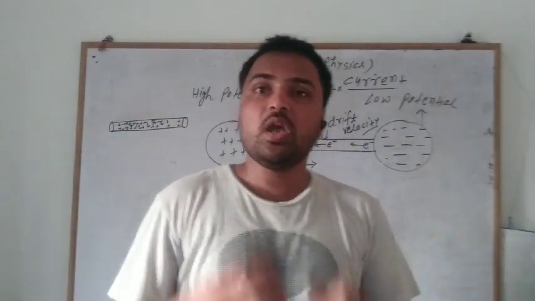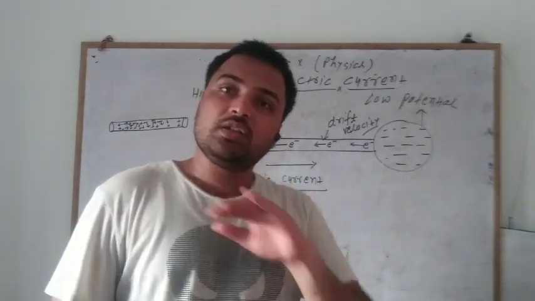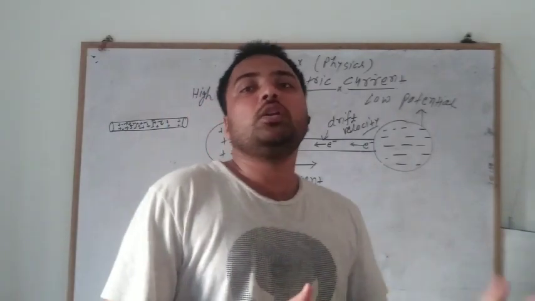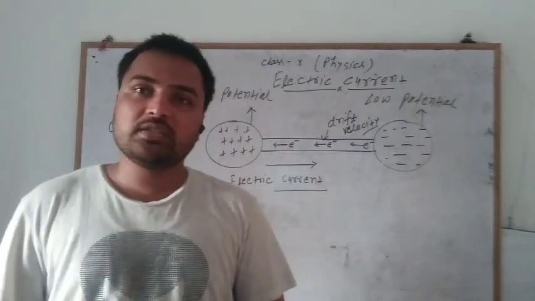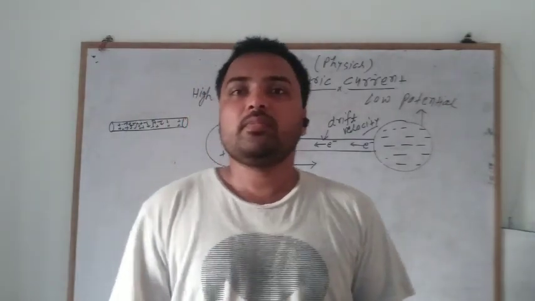Due to that movement of electrons, current electricity is generated in the metallic wire, and the current flows from high potential to low potential. That is exactly called the electric current or current electricity.